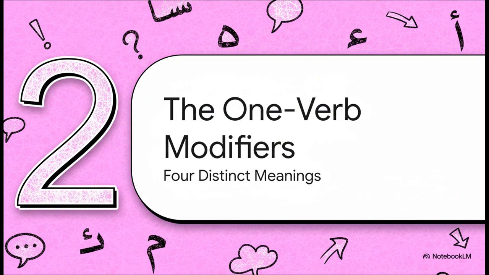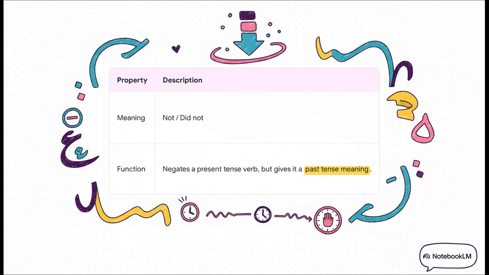We're going to look at four very specific particles, and each one has its own unique way of changing the meaning of a single verb. First up, we have lam. This particle is a seriously powerful negator. It basically says no, but it does it with a really cool twist. It takes a verb that looks like it's in the present tense and forces its meaning into the past.